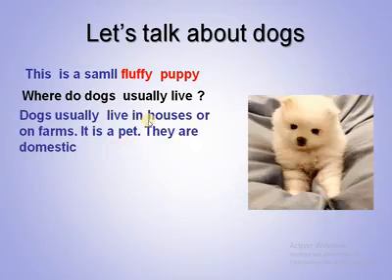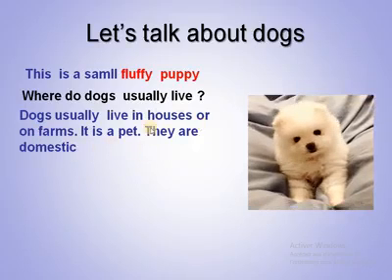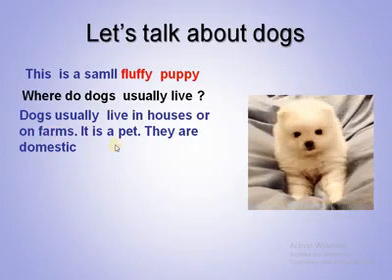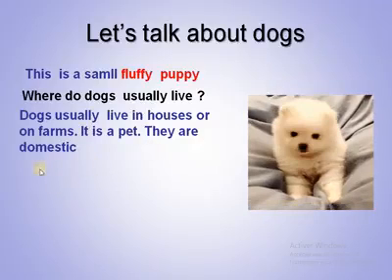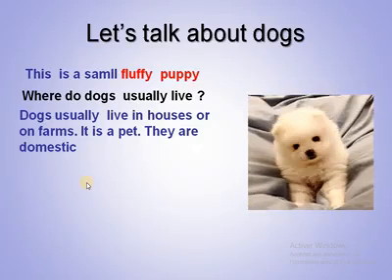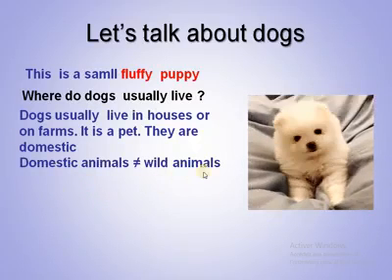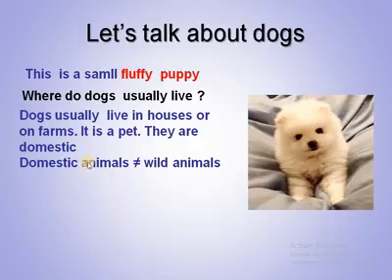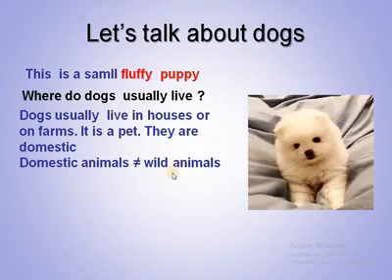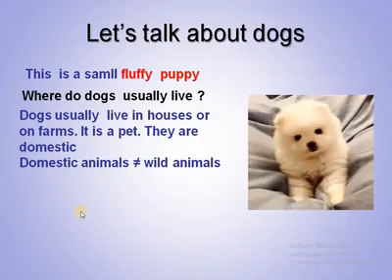So dogs usually live in houses or on farms. That's why we call them domestic animals. So they live at home, domestic ones. So we have domestic animals and we have wild ones. Example here, the pets and then the wild animals, like the lion, the kangaroo, etc.